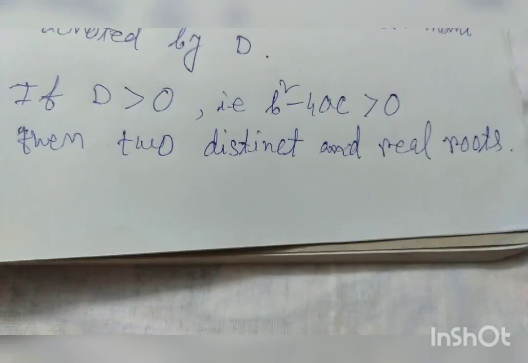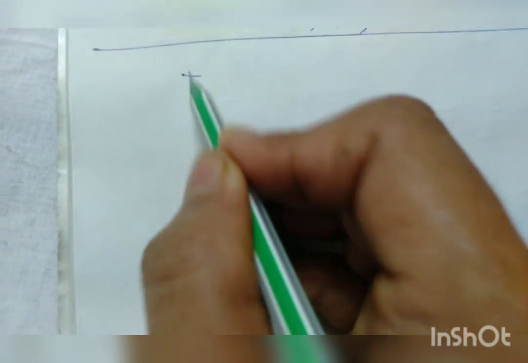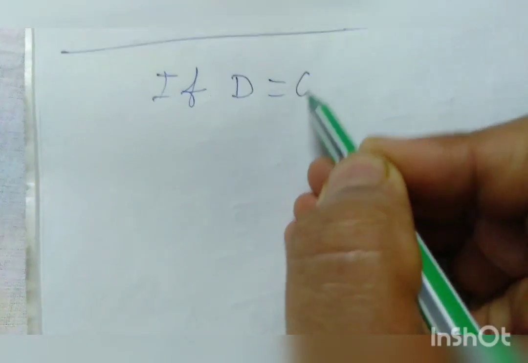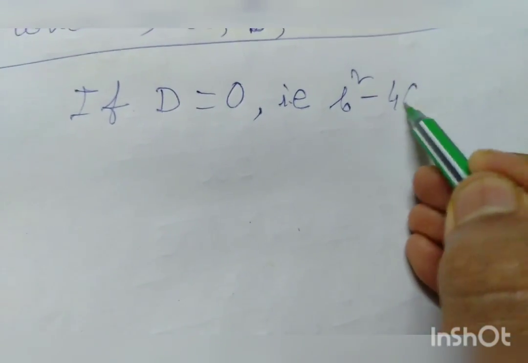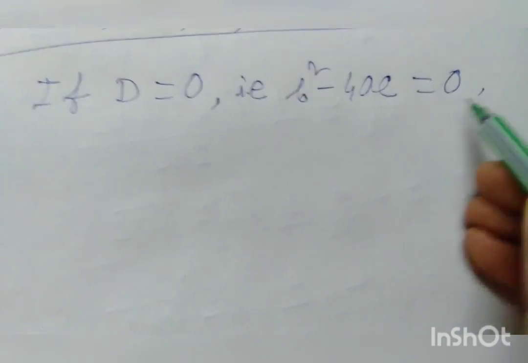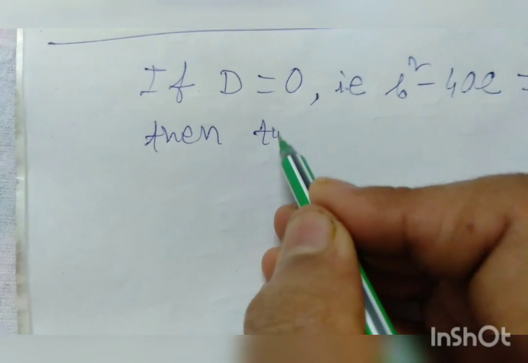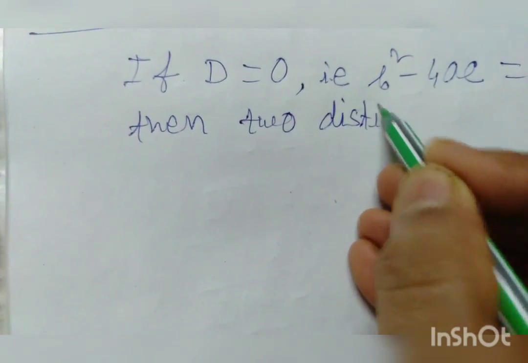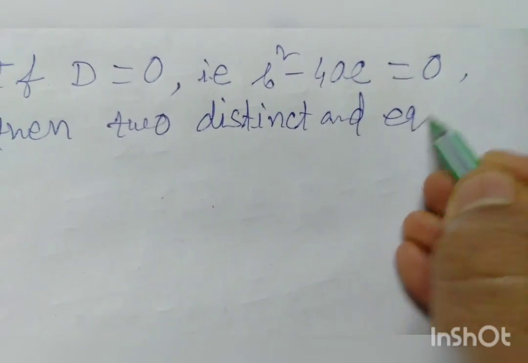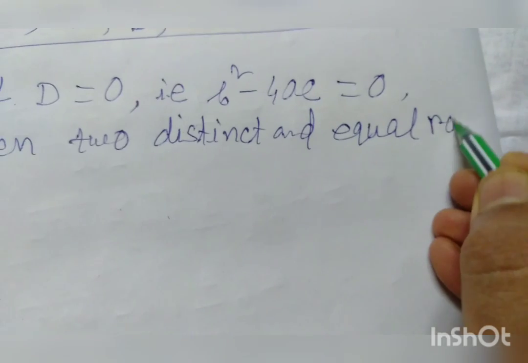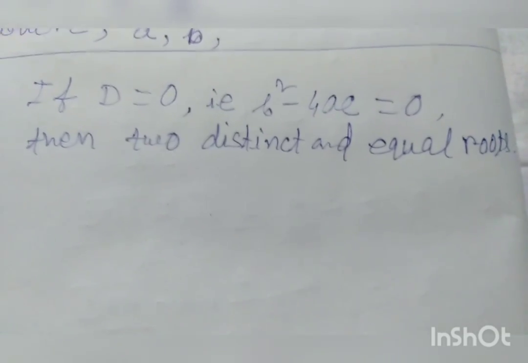Real roots means the value of x. If D is equal to 0, that is b square minus 4ac is equal to 0, then we get two equal roots.